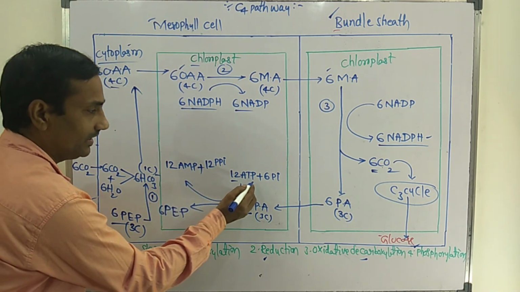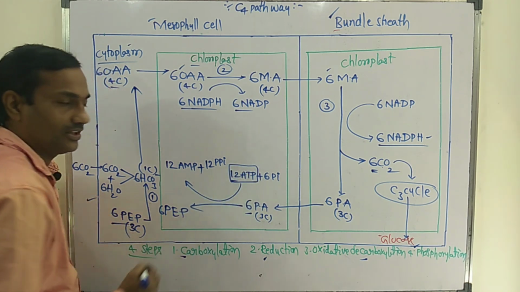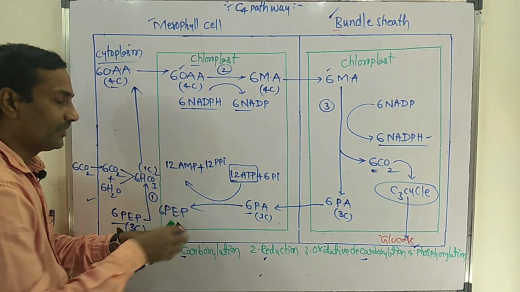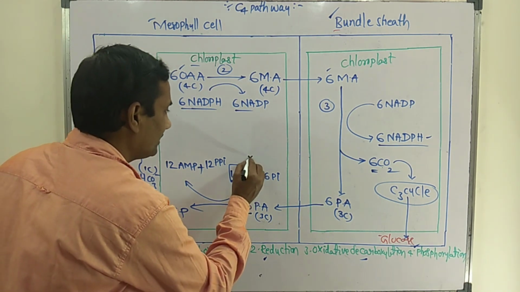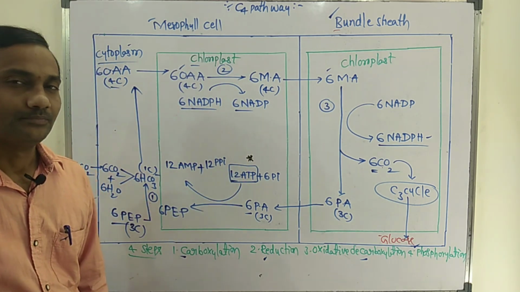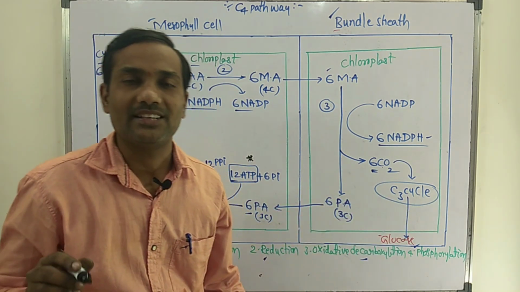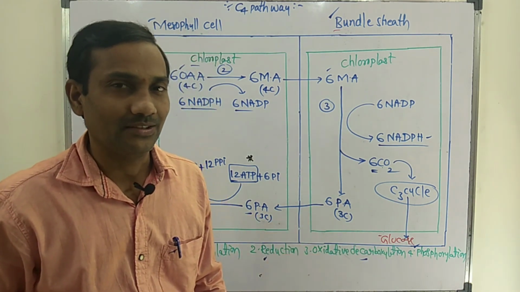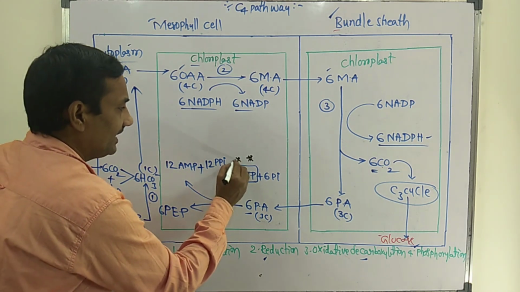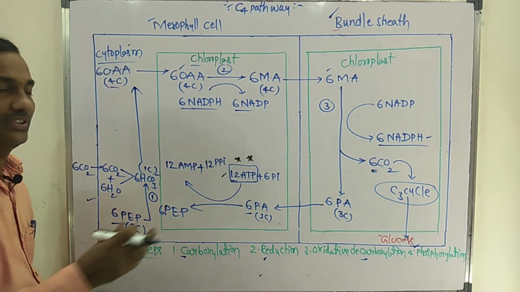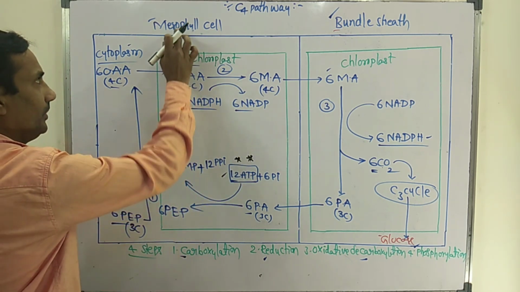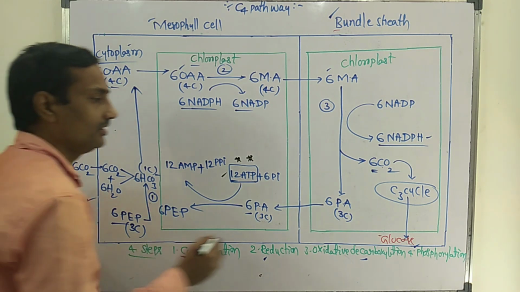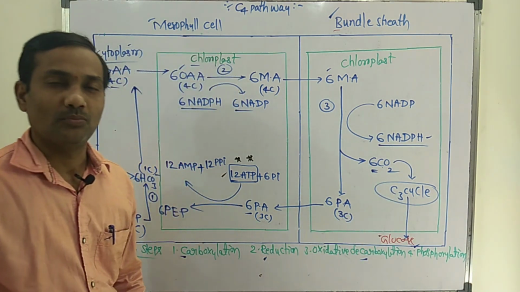But once you observe carefully, 12 molecules of ATP are utilized for 6 pyruvic acids. That is, excess ATPs are utilized in the C4 pathway. In the C3 cycle, for one glucose formation, 18 ATPs are utilized. But here 12 excess ATPs are utilized in the mesophyll cell for production of one single glucose molecule.